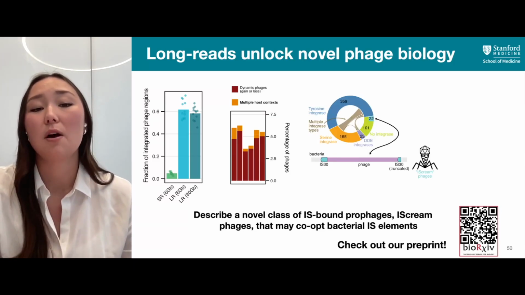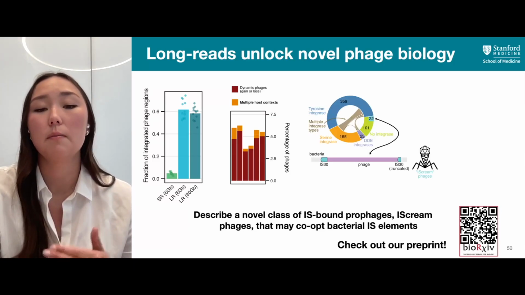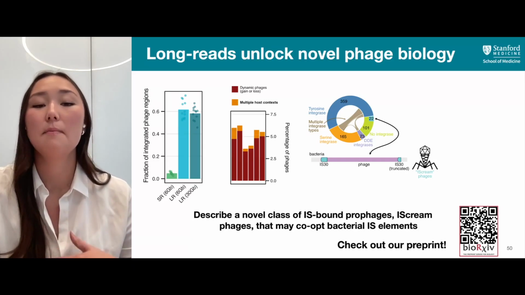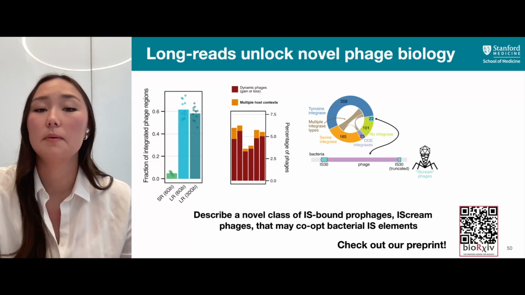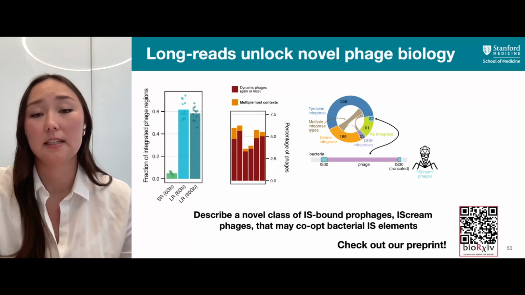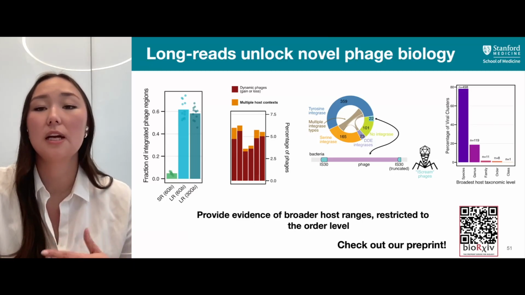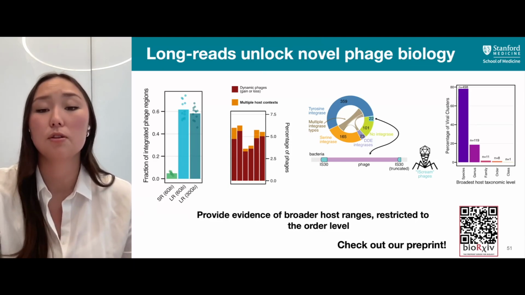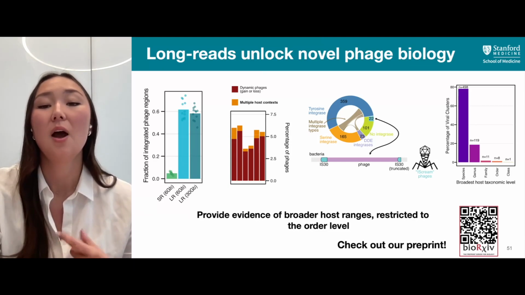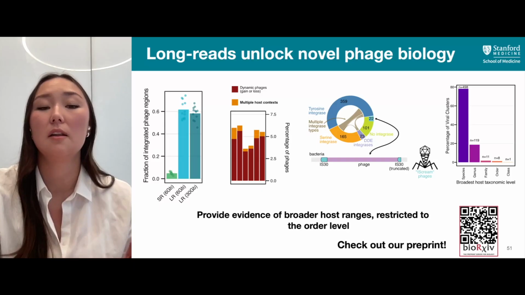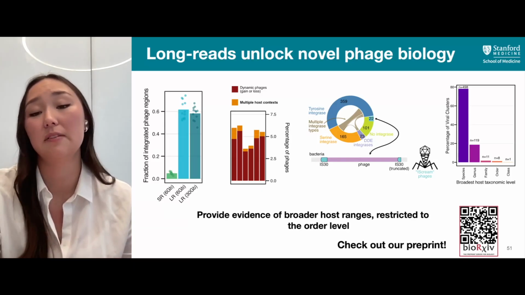We also describe a novel class of IS-bound prophages, IScream phages, that may have co-opted bacterial IS elements for integration and excision machinery, as well as evaluating host range in the gut environment. And we provide evidence for a broader host range than has been previously reported, in which phages are restricted to the order taxonomic level, but found in different families.